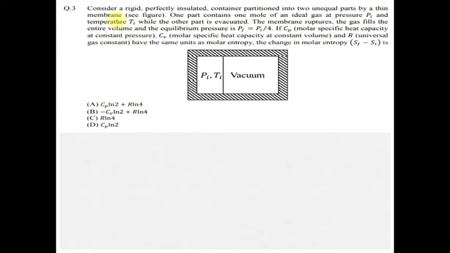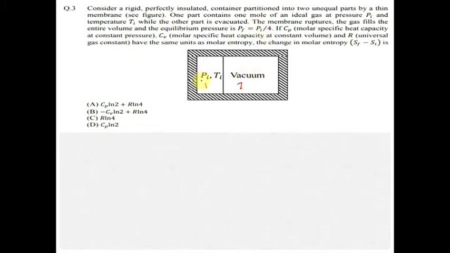So the third question: consider a rigid perfectly insulated container partitioned into two unequal parts by a thin membrane. So this is a membrane and this is one part, this is the second part. Unequal volume parts are made. One part contains 1 mole of ideal gas at pressure Pi and temperature Ti, and the other part is evacuated.